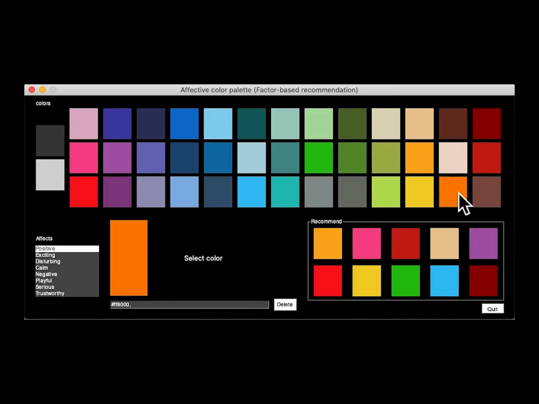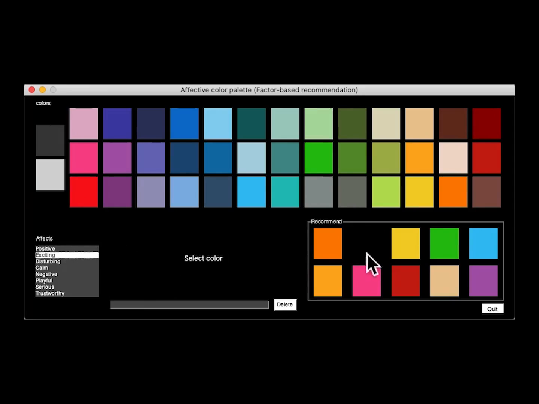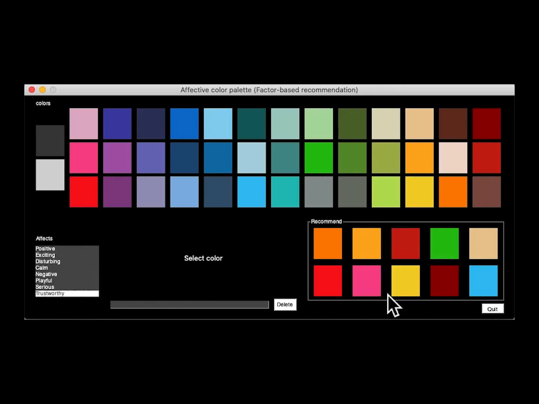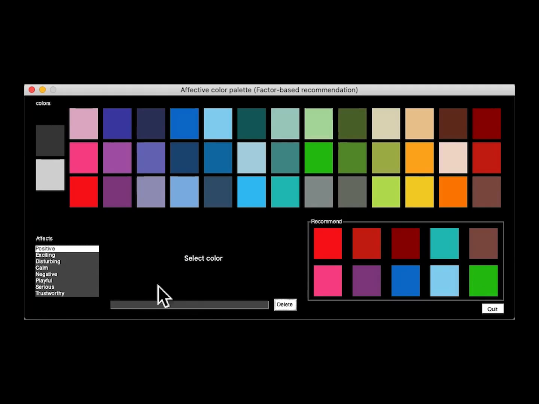The color choices of the other affective categories, in this case, help us predict even further decisions. Suppose that we look for a color palette for trustworthy once we provide warm colors as the samples for positive and exciting. Here, the system yields relatively warm and vivid colors for the potential palette of trustworthy.